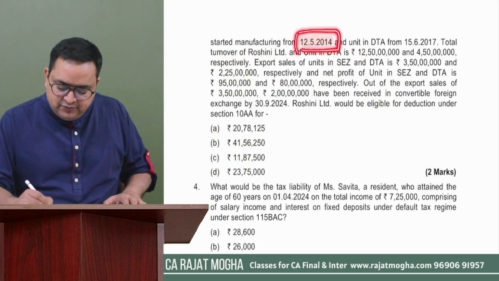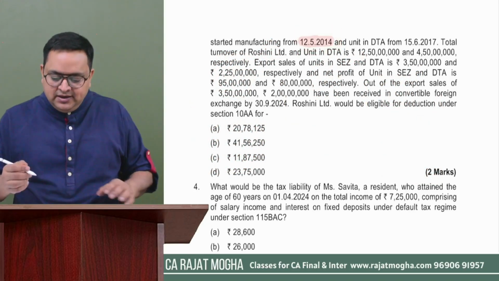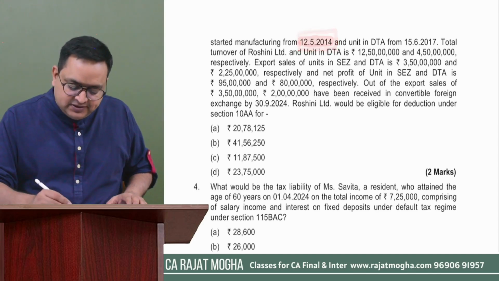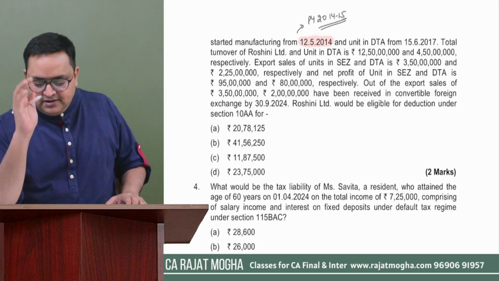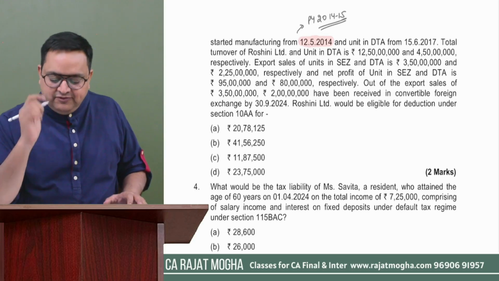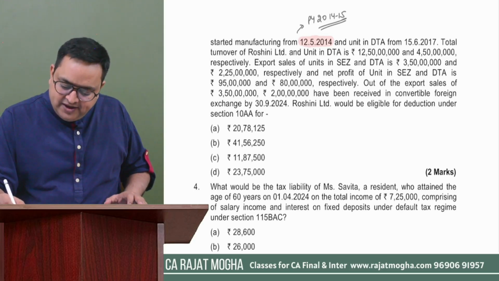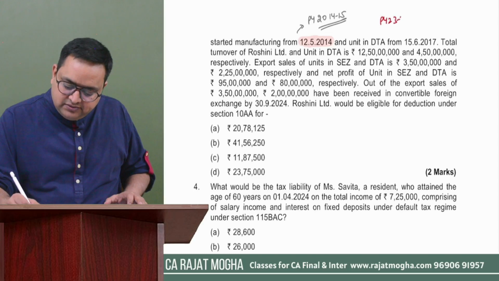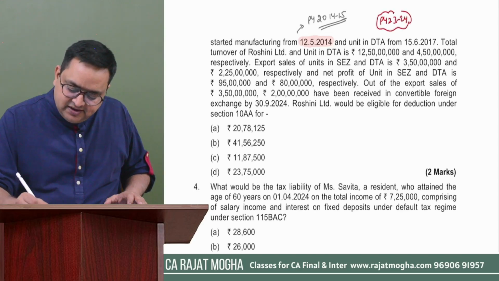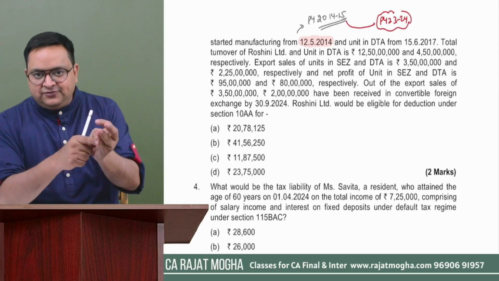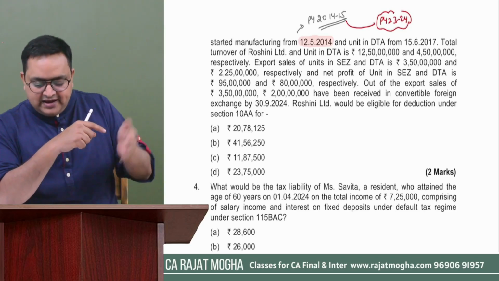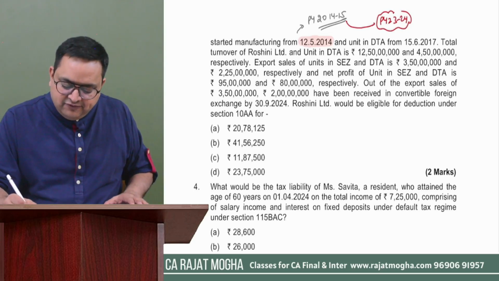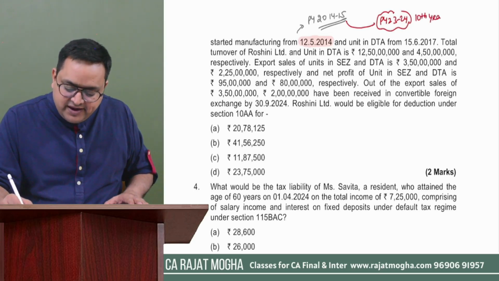So here, which particular period is this question falling in? This company has commenced their operation in previous year 2014-15, and right now we are in previous year 23-24. Tell me, which year is it? If you calculate, 14-15 is first year, 15-16 is second year, 16-17 is third year. So you will find that 23-24 is the 10th year, right?